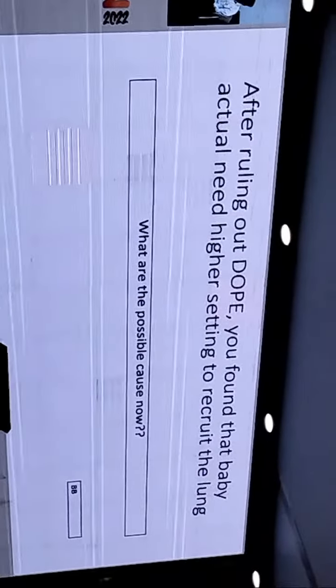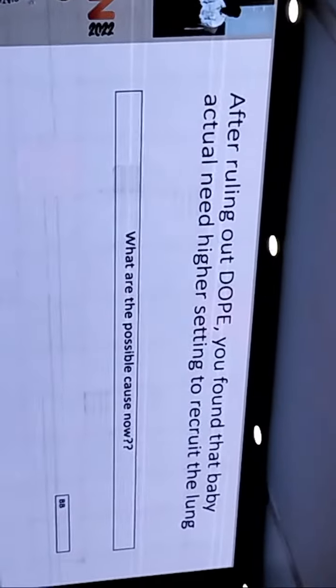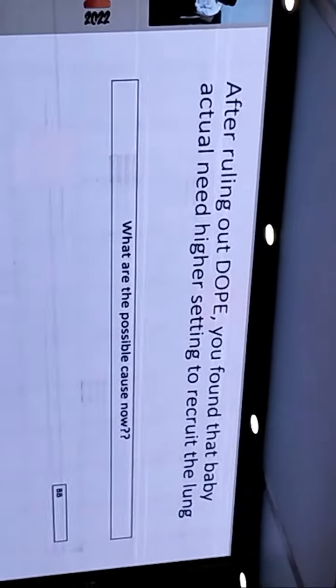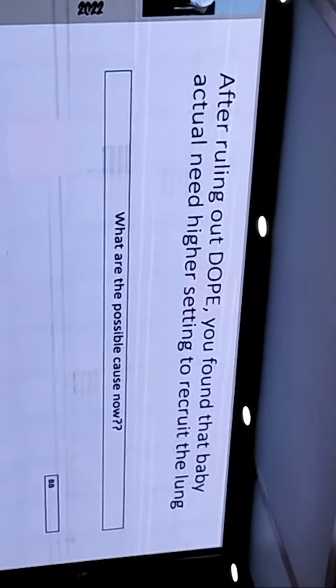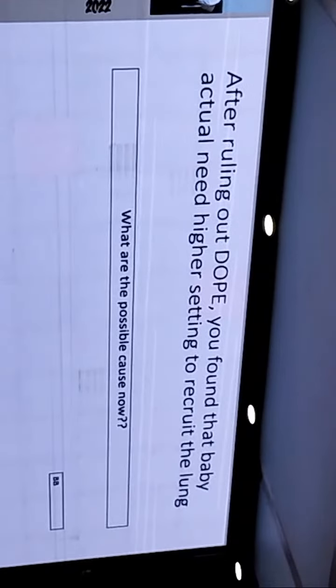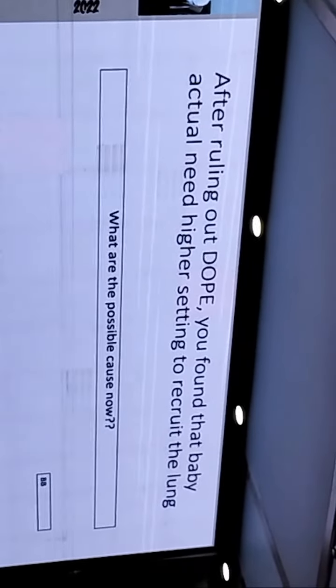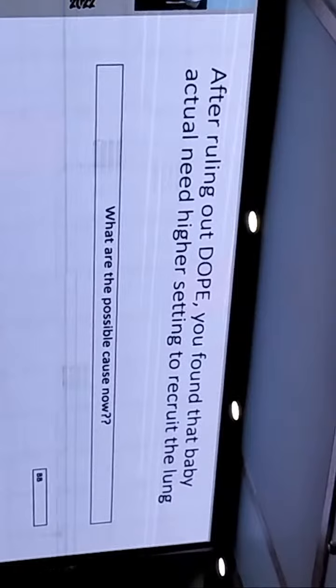So after ruling out DOPE in this patient, this preterm baby, we found that this baby actually needs higher ventilatory settings to recruit the lung, to get the oxygenation properly. So Dr. Bhupesh, what could be the possible causes in such a scenario?